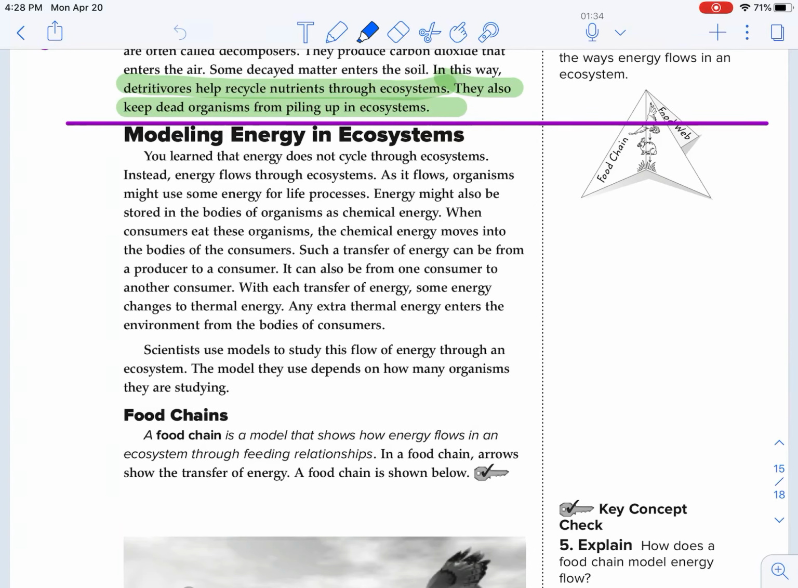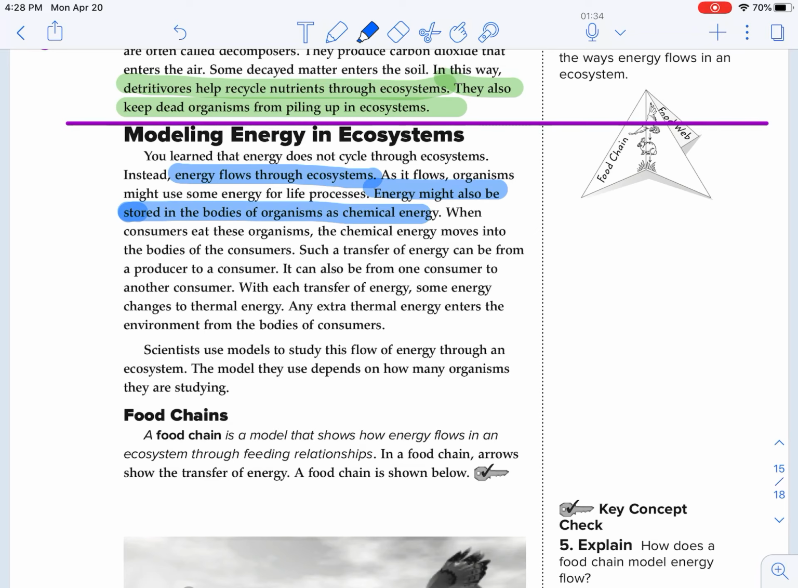All right, guys, let's go ahead and read this next section in our reading essentials, modeling energy in an ecosystem. You learned that energy does not cycle through ecosystems. Instead, energy flows through an ecosystem in one direction. As it flows, organisms might use some energy for life processes. Energy might also be stored in the bodies of organisms as chemical energy, because we know that food is chemical energy. When consumers eat these organisms, the chemical energy moves into the bodies of the consumers.